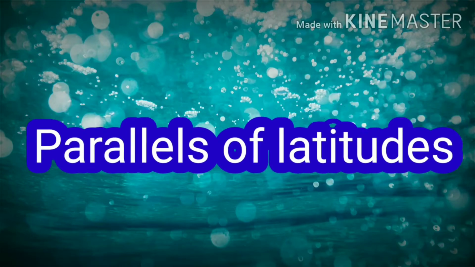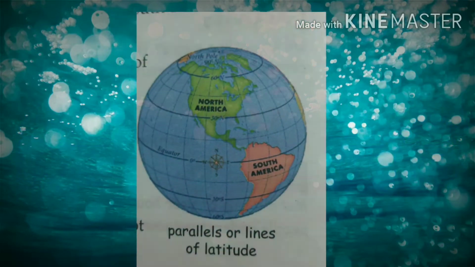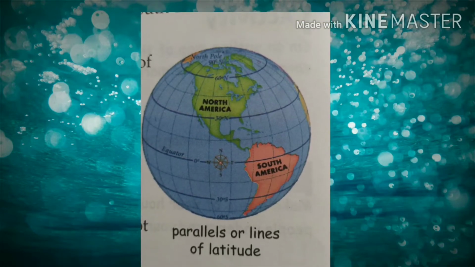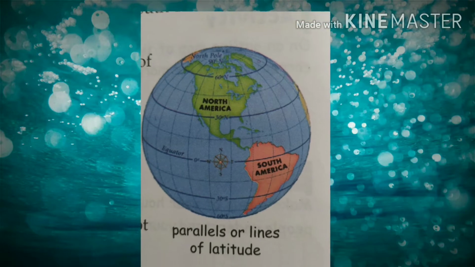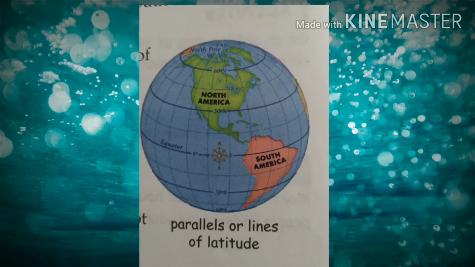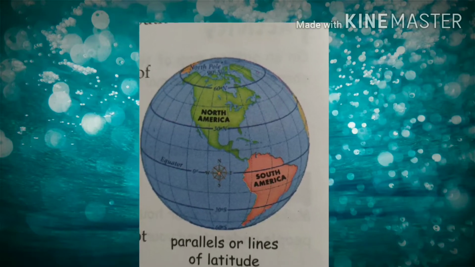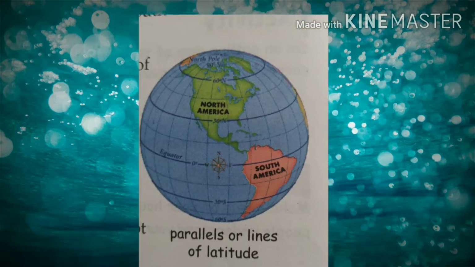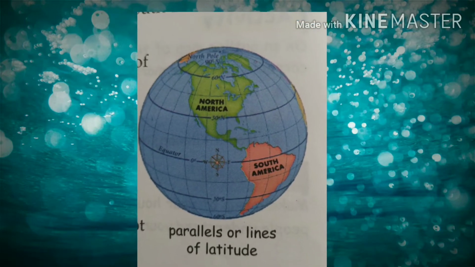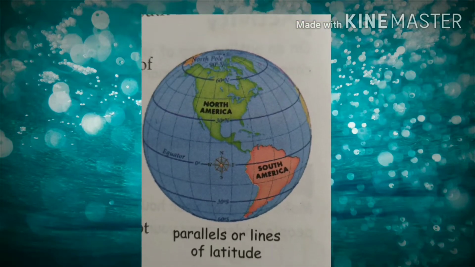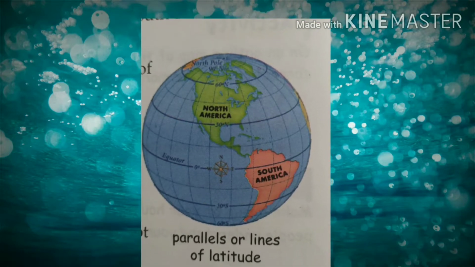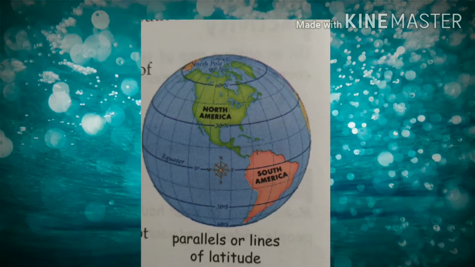Parallels of latitude. Look at the globe. Can you see the lines that run in the east-west direction? The full circles that run from east to west are called parallels or lines of latitude. An imaginary line drawn midway between the North Pole and the South Pole divides the earth into two equal parts. This line is the longest line of latitude and is known as the equator. The part of the earth from the equator to the North Pole is called the northern hemisphere, and the other half from the equator to the South Pole is called the southern hemisphere.